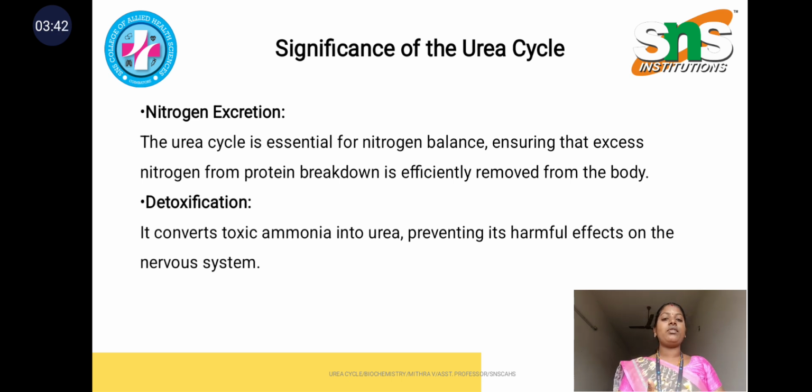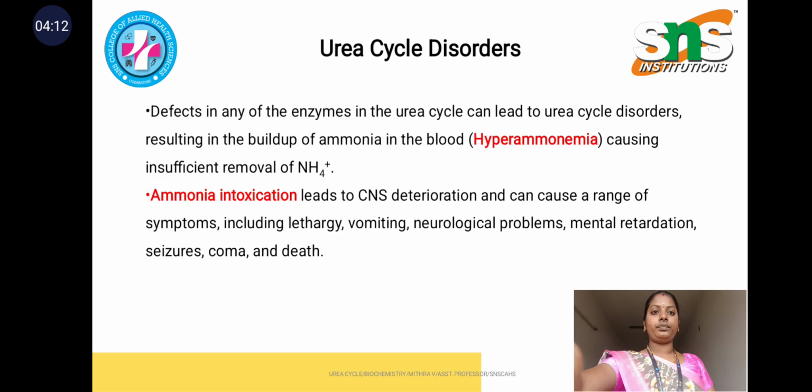The second significance is detoxification. While nitrogen is excreted, the toxic ammonia is converted into urea, which prevents harmful effects on the nervous system. Whatever protein is taken in by our body forms ammonia, and that ammonia has to be excreted from our body through the urea cycle. If more ammonia is deposited in our body, it leads to nervous system damage.